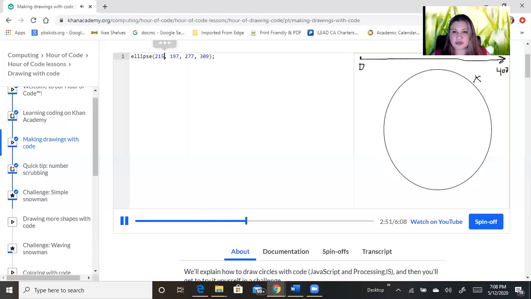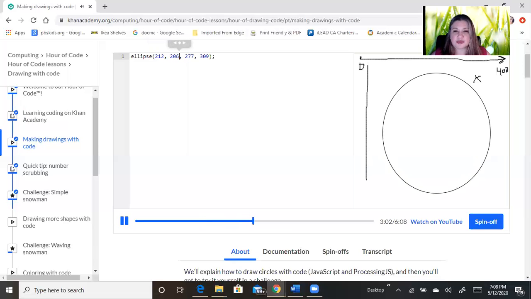So that's our x. The second parameter, we call it y because it controls this direction, and we think of y as the direction that goes down the canvas. That's y. And it also starts at 0 up here in the corner and goes to 400 down at the bottom. So that's x and y.